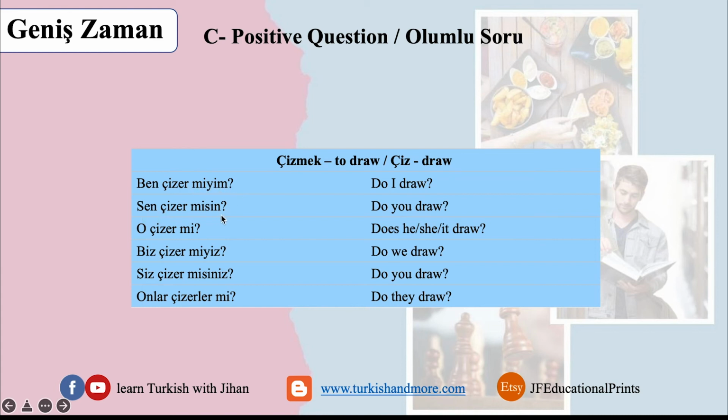Sen çizer misin? Do you draw? O çizer mi? Does he, she, it draw? Biz çizer miyiz? Do we draw? Siz çizer misiniz? And onlar çizerler mi? Do they draw? What you do is, you put the personal pronoun, çizer, next to çiz, which is the verb, and the question form we explained in the previous slide: miyim, misin, mi, miyiz, misiniz, and mi.